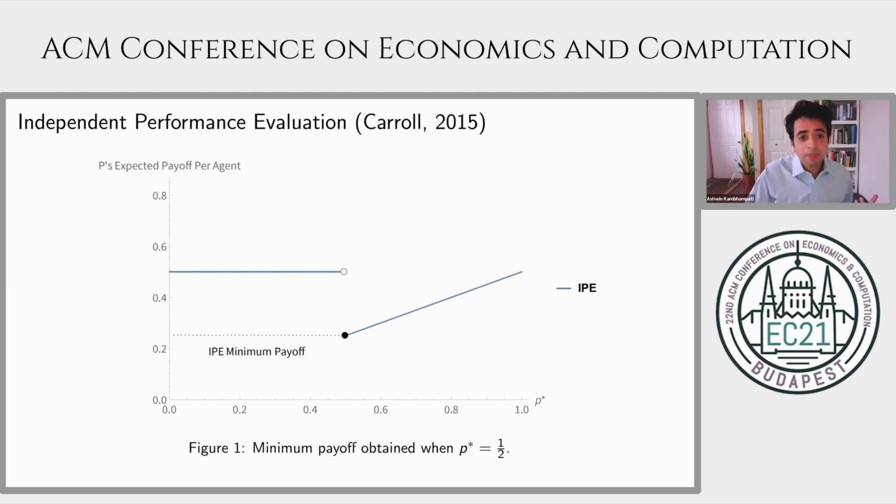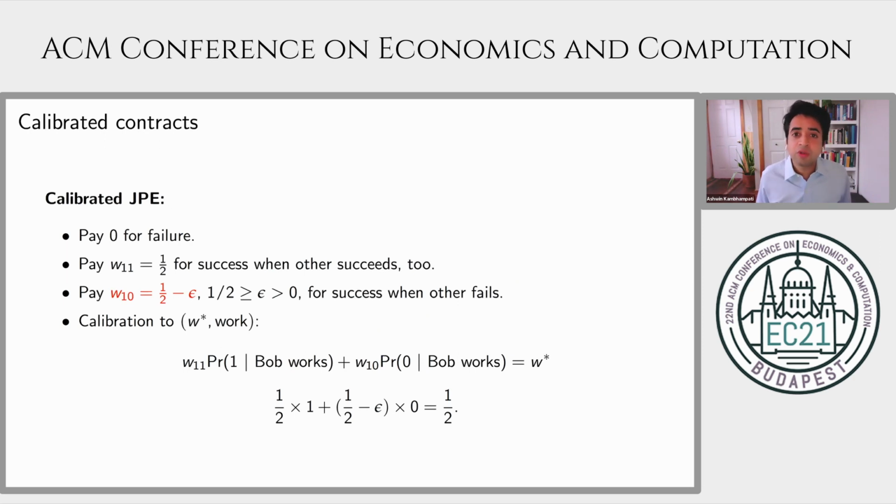This paper is going to show that we can retain many of the properties of this optimal independent contract by constructing a team contract. But this team contract will do even better because in scenarios in which agents shirk, the principal will be able to reduce her expected wage payments. So let's see this practically.